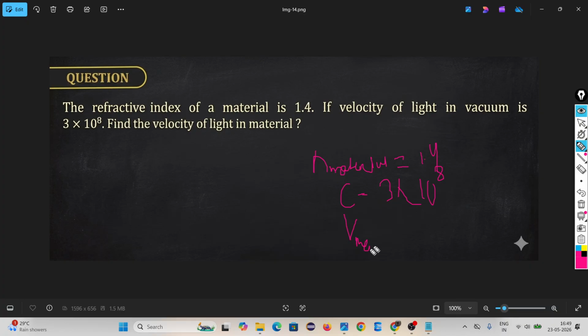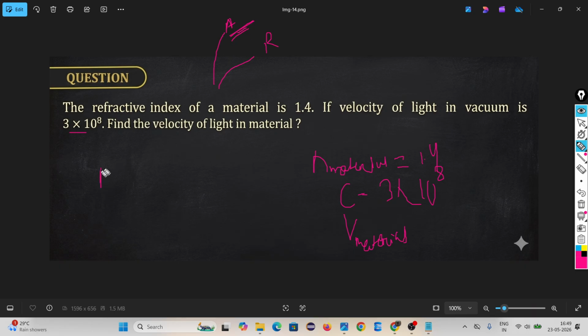Which type of refractive index is it, relative or absolute? It's absolute. How do you know? Because the velocity of light in vacuum is already given, and you have to find the velocity in the material.